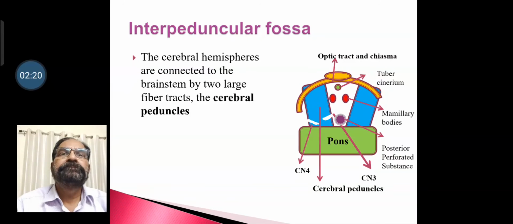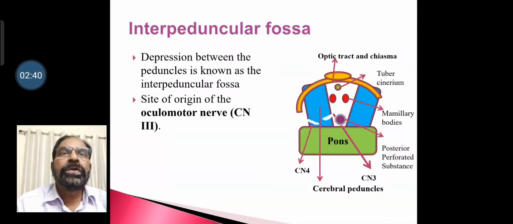Interpeduncular fossa. The cerebral hemispheres are connected to the brainstem by two large fiber tracts called cerebral peduncles. So the depression between the peduncles is known as interpeduncular fossa. It is also the site of origin of oculomotor nerve.